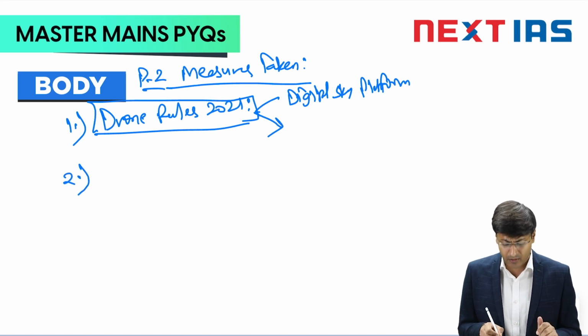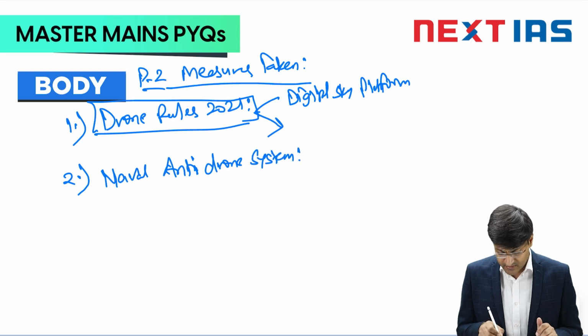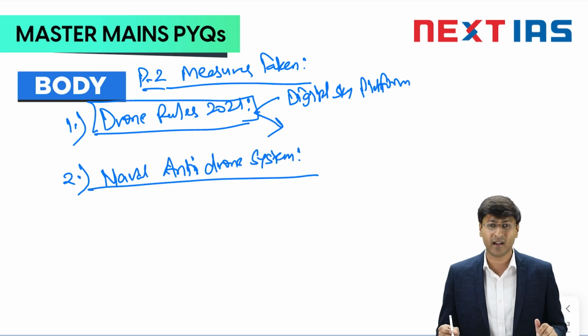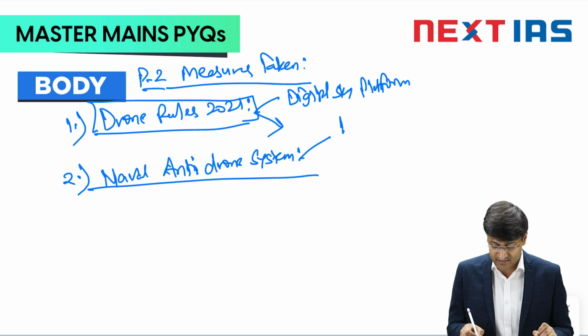The second step that we can talk about is the naval anti-drone system. This is India's first indigenously made anti-drone system. It has been developed by DRDO. It has the capability to go for both kills, that is hard kill as well as soft kill. What is this hard kill and soft kill?